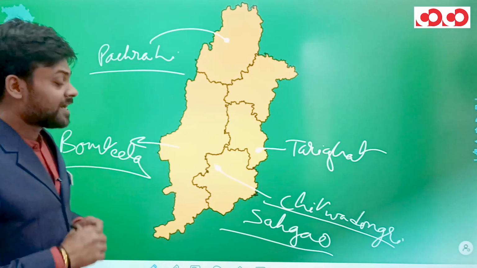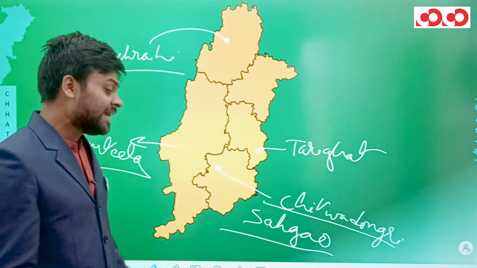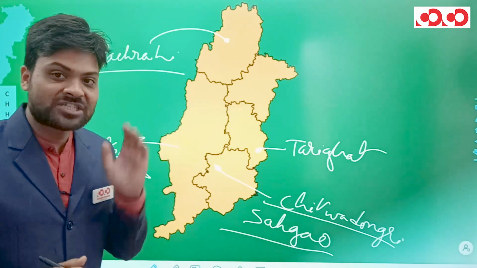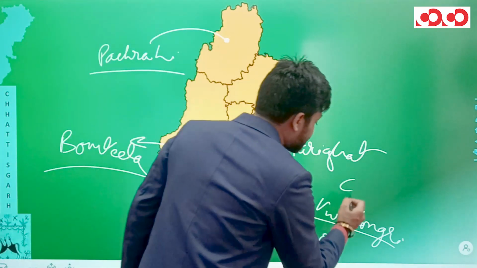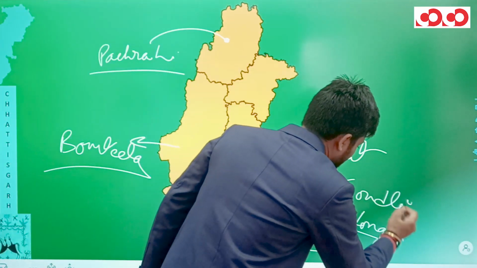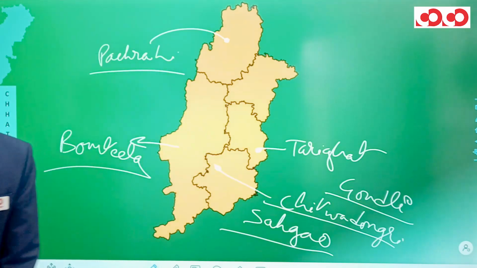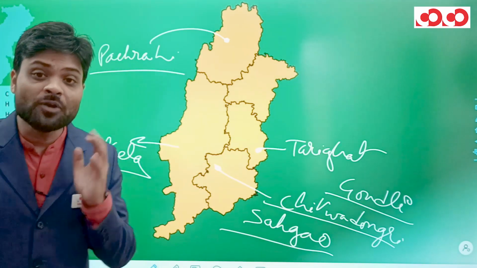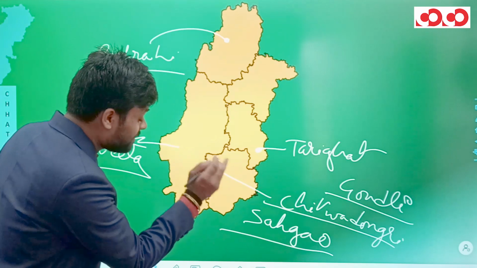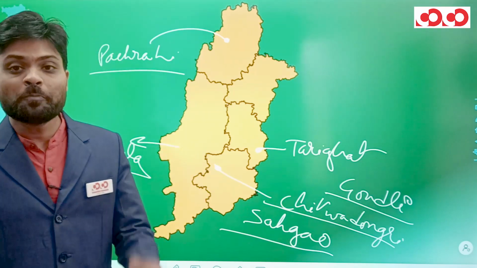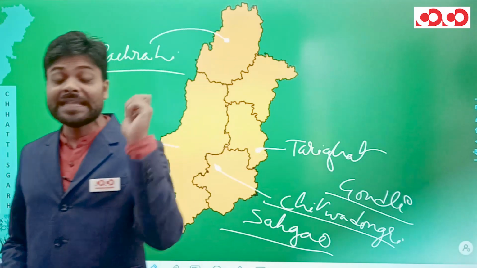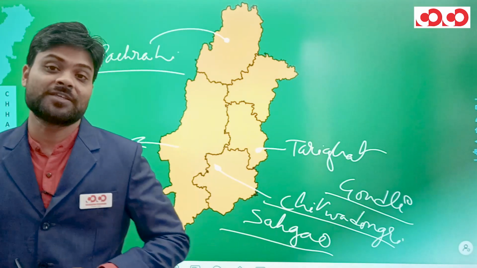And this village Sahagaon is situated to the immediate west of the Gondli Dam. Which dam? Gondli Dam in the Dondi Lohara Tehsil of the Balod district. So please remember that Chitwa Dongri is situated in the Balod district of Chhattisgarh.